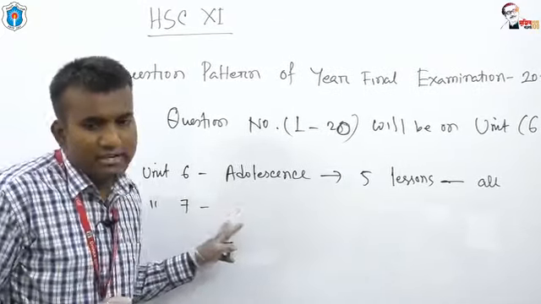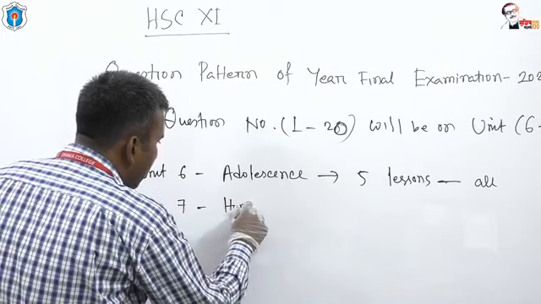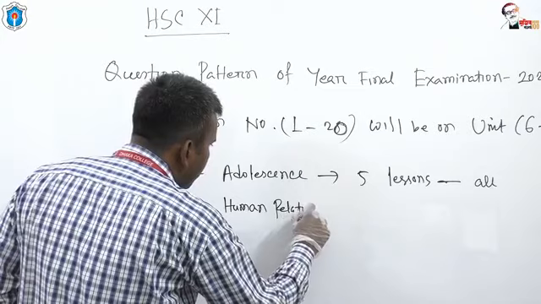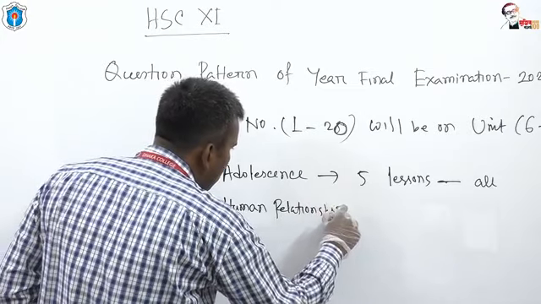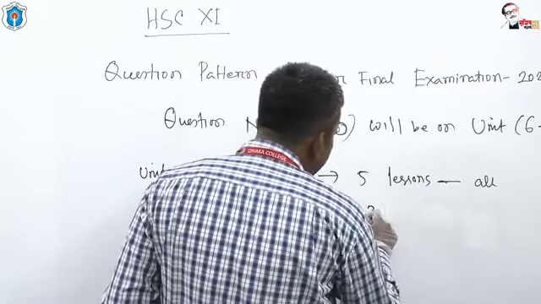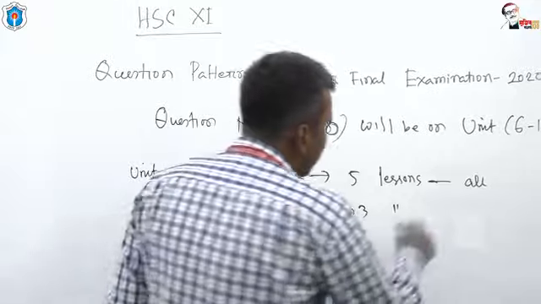Unit 7. Dear students, the name of Unit 7 is human relationship. In this unit you have 3 lessons.